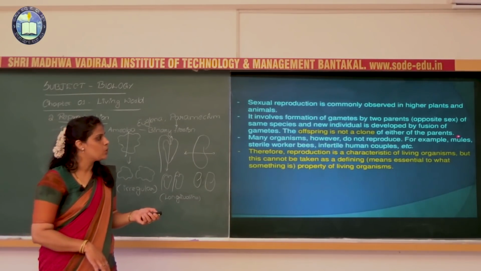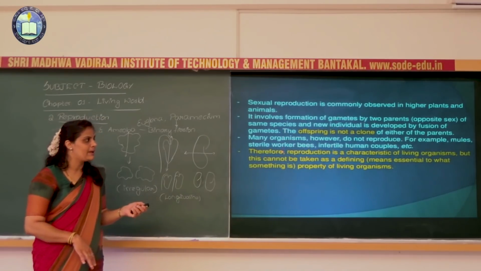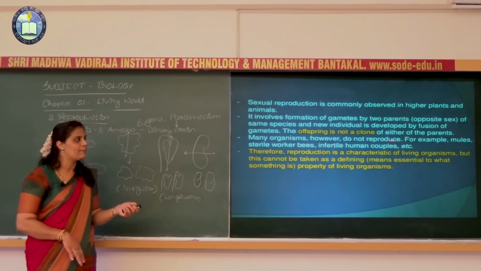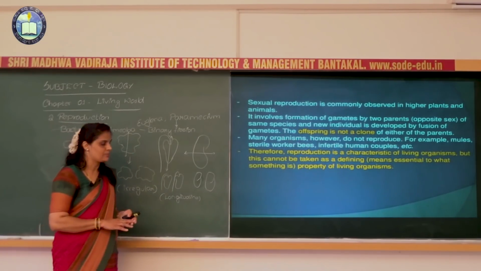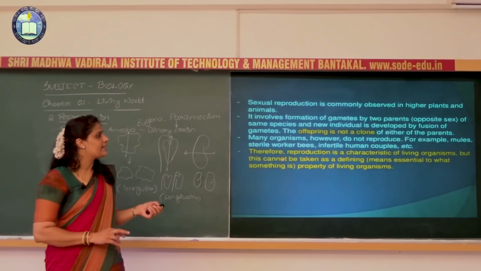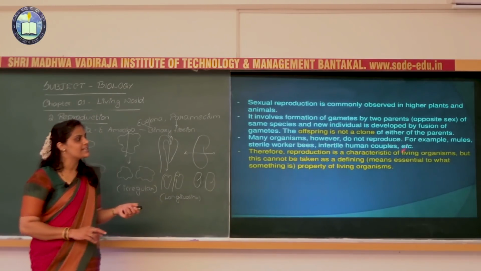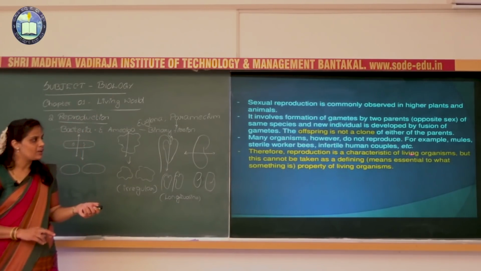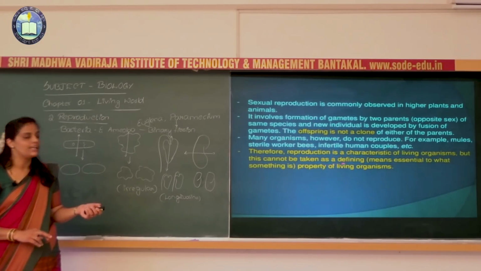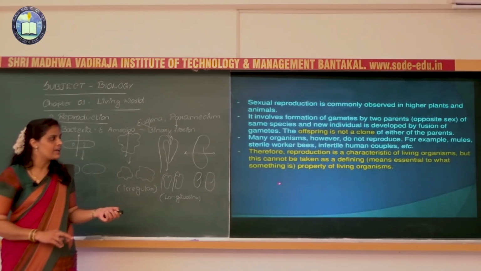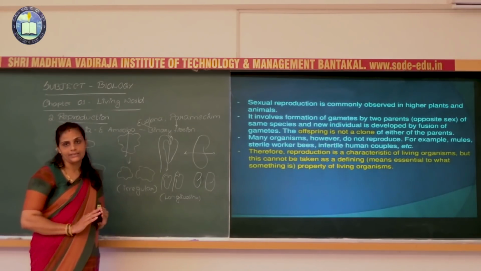Many organisms do not reproduce. For example, mule, sterile worker bee, infertile human couples, they do not show any type of reproduction. Therefore, we can tell that reproduction is a characteristic of living organisms, but this cannot be taken as a defining property, meaning essential to what something is, of living organisms.